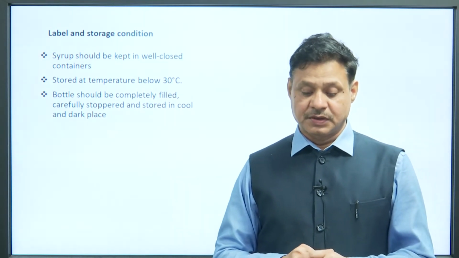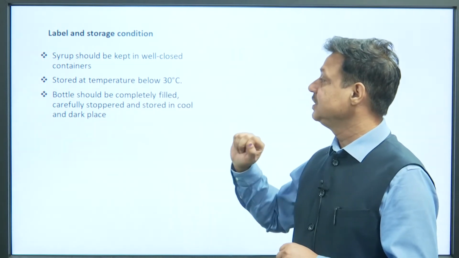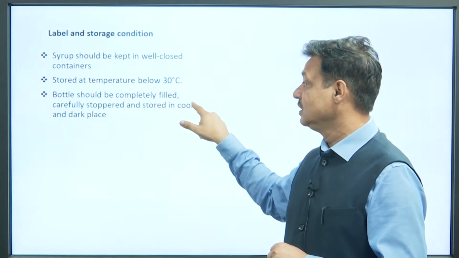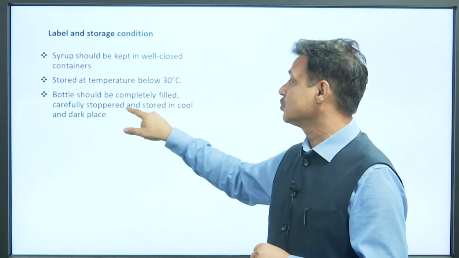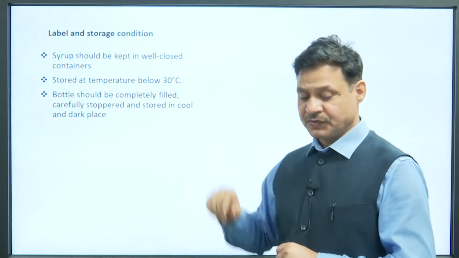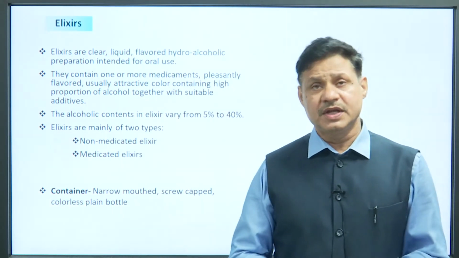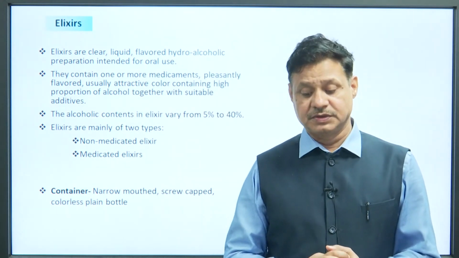Now, storage conditions for syrups. Syrup should be kept in a well closed container, stored at room temperature below 30 degrees centigrade. The bottle should be completely filled to control oxidation, carefully stoppered, and stored in a cool and dark place to control the crystallization of sugar.